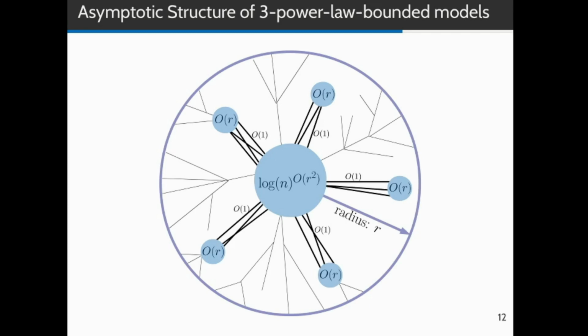So the structural complexity of such an induced neighborhood clearly lies in the core, but the rest of the graph is well separated from the core, and the size of the core is only polylogarithmic in n. So neighborhoods in 3-power law dominated random graphs have this algorithmically interesting structure in the limit, and it would be interesting to empirically analyze to what extent real networks really have such a structure.